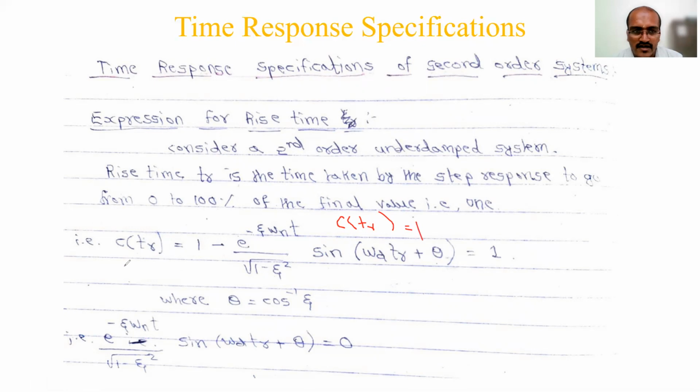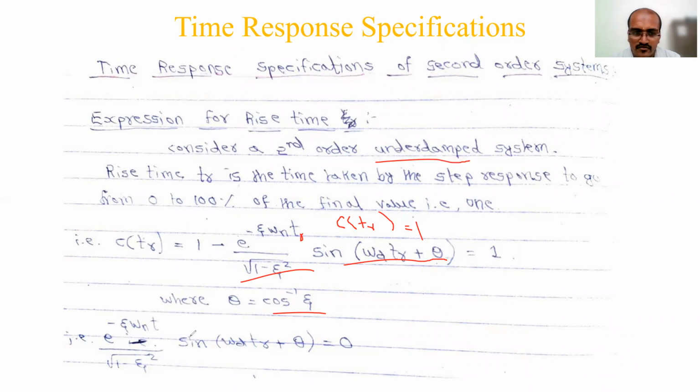Then you can write C of TR, you have to write the expression 1 minus e to the power minus zeta omega n TR. Wherever t is there, you substitute TR. I have not written that, you write it, because it is not going to affect my expression. Divided by the square root of 1 minus zeta square, sine of omega d TR plus theta is equal to 0. Where theta equals cos inverse zeta. We could not make the exponential part 0, as zeta has a value because it is in the underdamped condition. So omega d TR plus theta can be made equal to 0 to get the value of this coefficient.